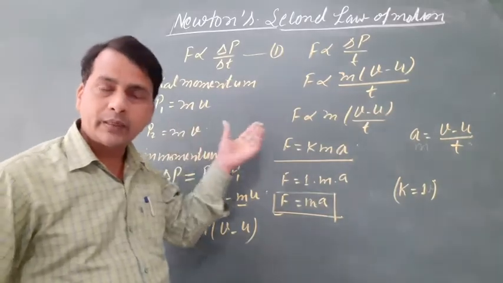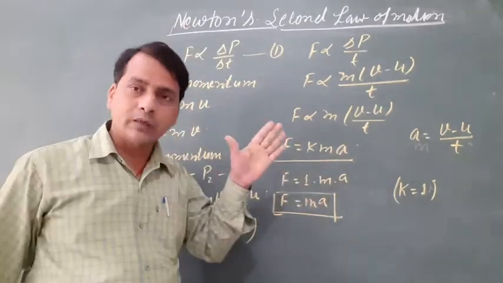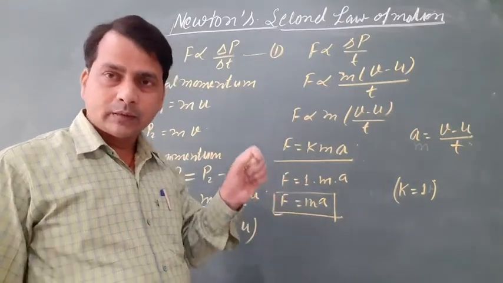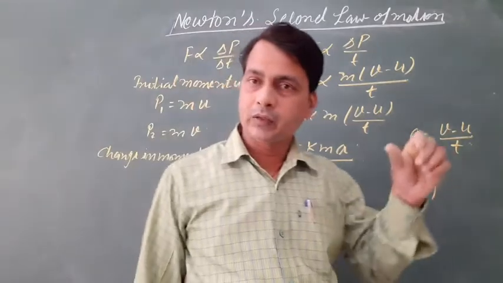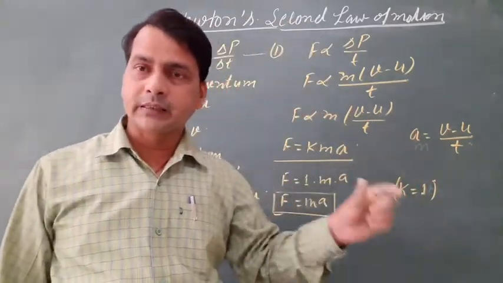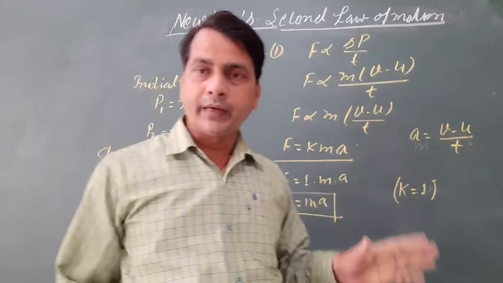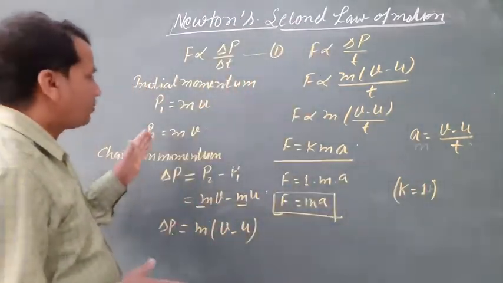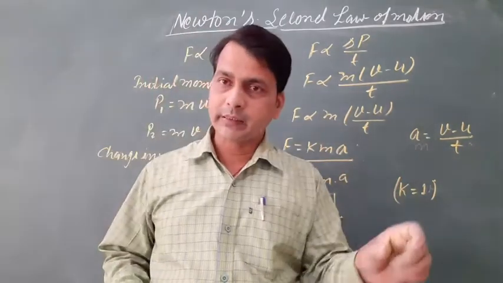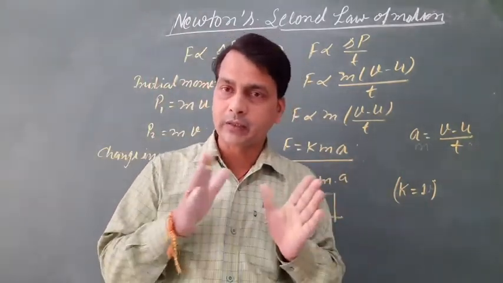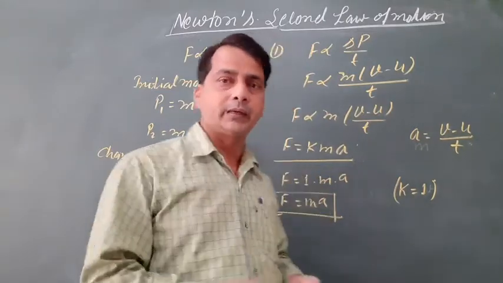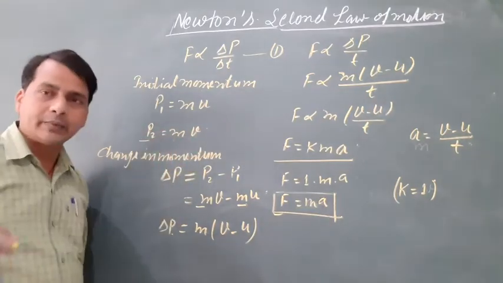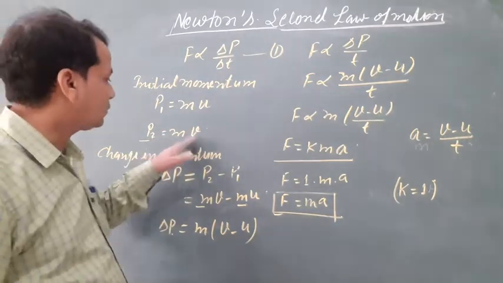Next, when an external force F is applied on the object, the velocity changes to a final velocity v. So the final momentum is mass into velocity. Momentum is the product of mass and velocity. So the final momentum P2 equals mass into final velocity.